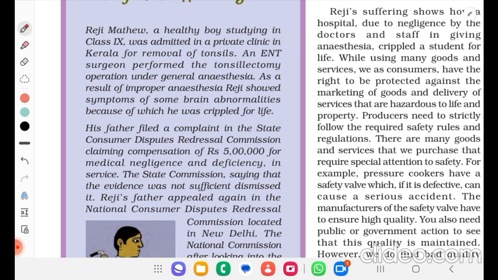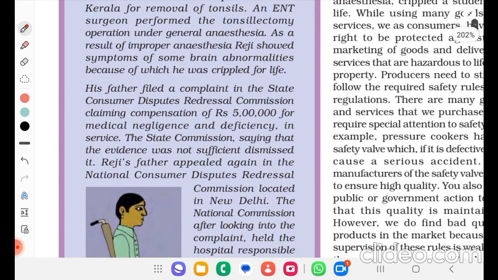As a result of improper anesthesia, Reggie showed symptoms of some brain abnormalities, because of which he was crippled for life. His father filed a complaint in a state consumer dispute redressal commission, claiming compensation of 5 lakh for medical negligence and deficiency in service.